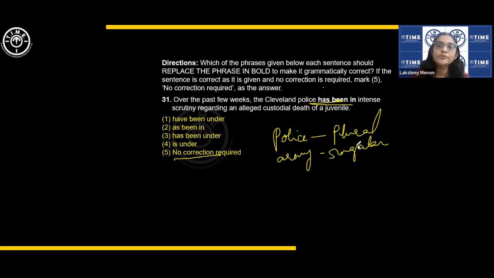Police is always plural. So has been does not collocate, does not agree with that usage. And also in scrutiny, you don't say in scrutiny, you say under scrutiny. So the Cleveland police have been under intense scrutiny. Has been in, no. Has been, no. Is under, no. Over the past few weeks requires a perfect tense. We can say currently they are under, but again it is under. You need the plural. So have been under. Fine.